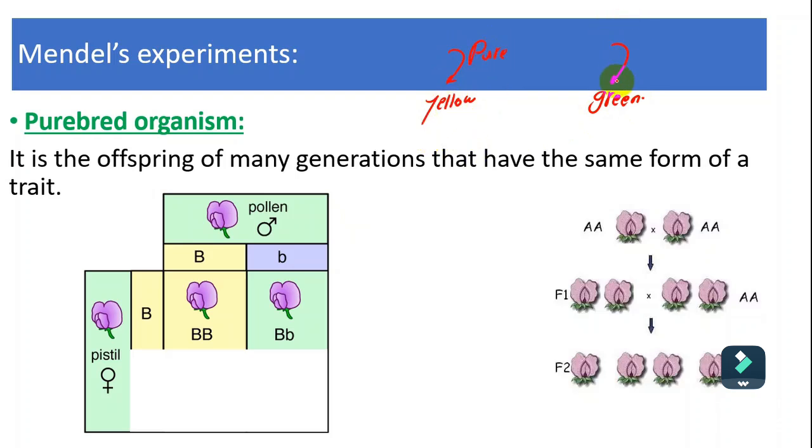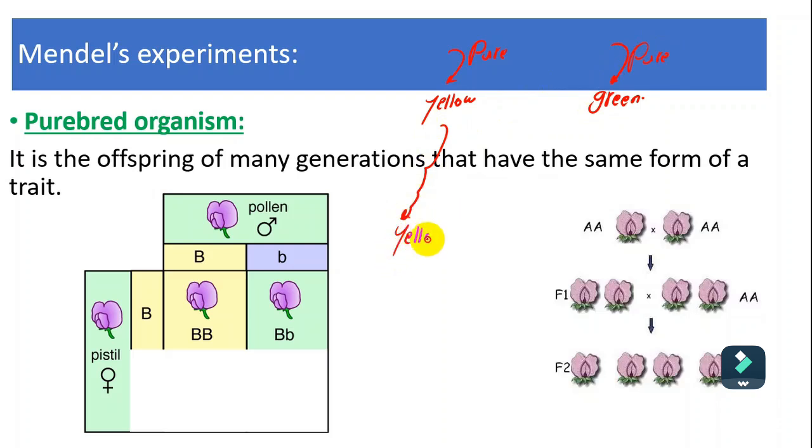And when we say this one is green, we mean this one is pure green. It is not mixed with another trait. So if we make crossing for this one for many generations, all of the offspring will be yellow.